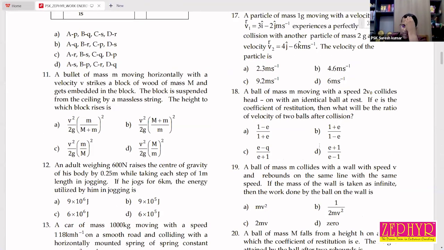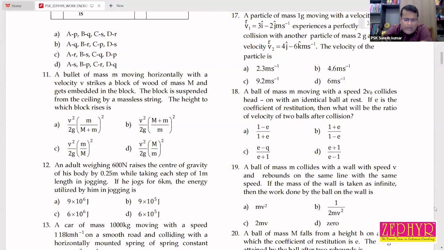But in the NCERT exemplar it is given, so I think it is better to solve the problem. Do you know coefficient of restitution? It's a very important parameter in collision.